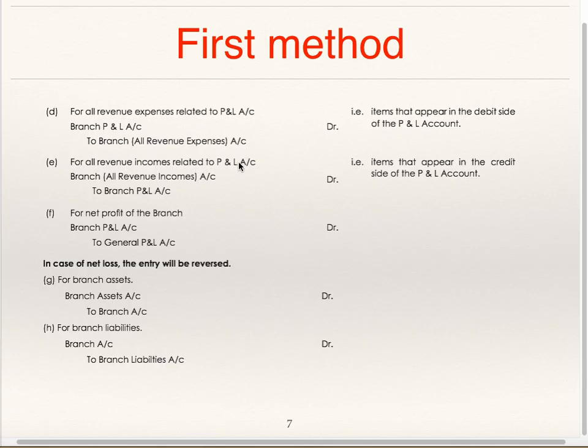For all revenue income related to profit and loss account, branch account debit to branch profit and loss account, items that appear in the credit side of profit and loss account. Whatever you have to the credit side of profit and loss account, for example, except gross profit. Remember this, gross profit entry you have already passed.